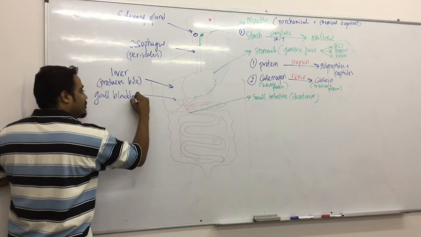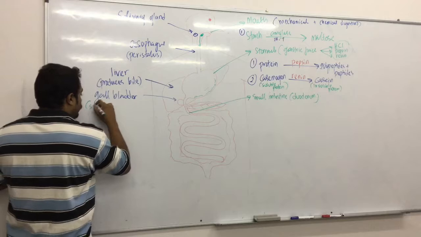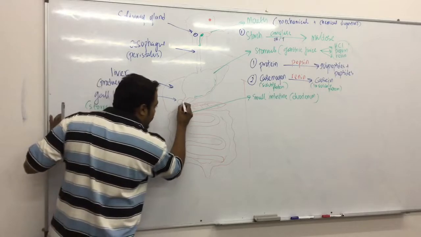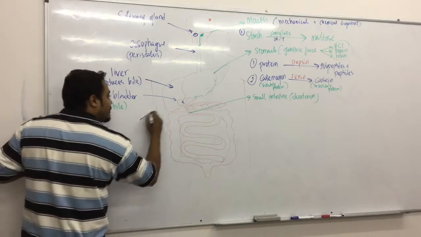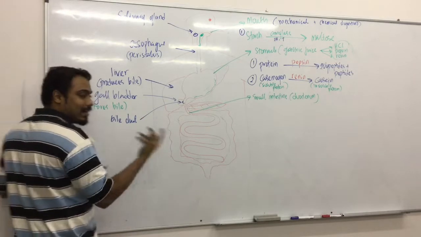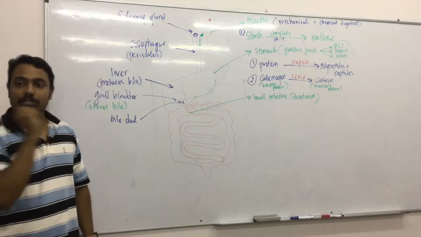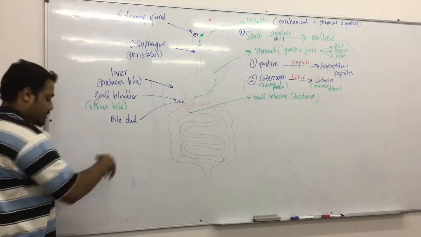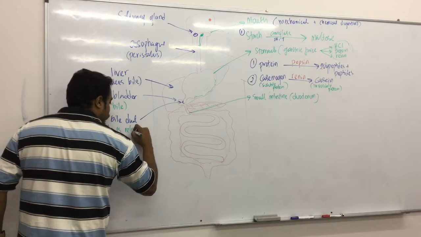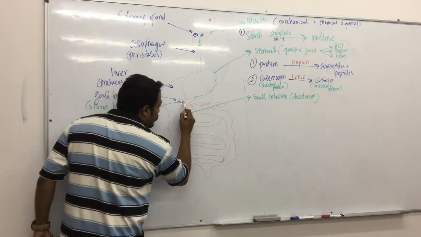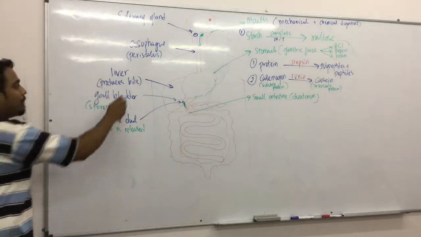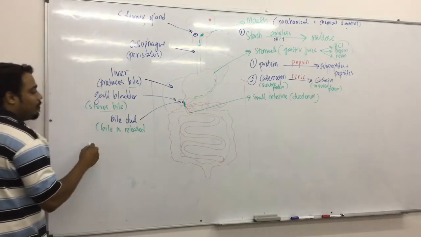What is the role of the gallbladder? The gallbladder stores bile. Then there is a duct here, an opening, which we call the bile duct. Whenever you see the word duct, it is almost like an opening, like a tap. It's how the liquid is released. So bile is released through the bile duct into the duodenum area.